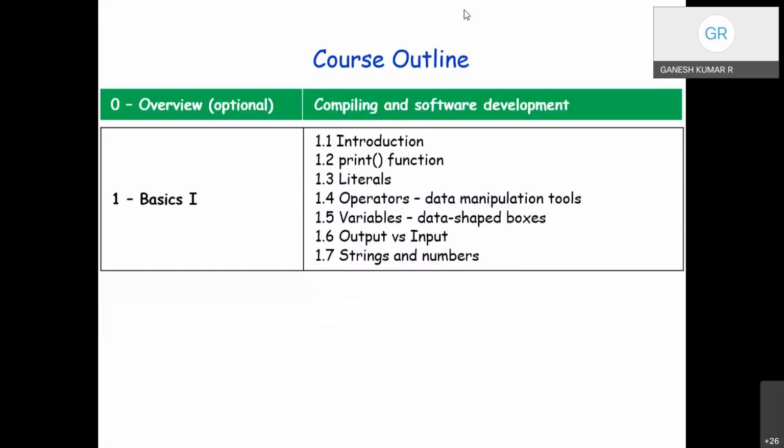Welcome to all. Before getting into the topics, let me again brief about our course. We have 5 units, three basics and two intermediate parts. In unit 1, we have 7 chapters: introduction to Python programming and the implementation of print function, literals, operators, variables, input and output manipulations, strings and numbers.